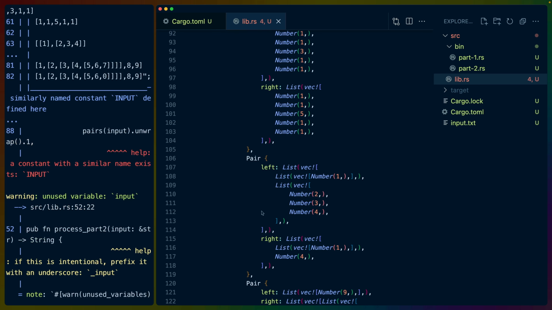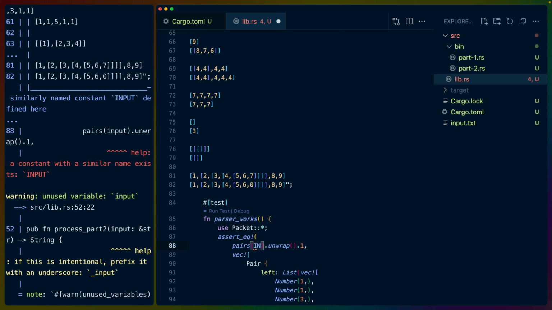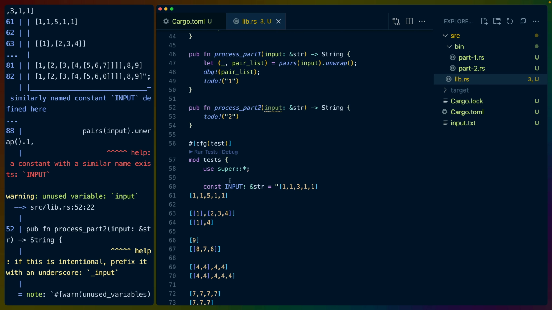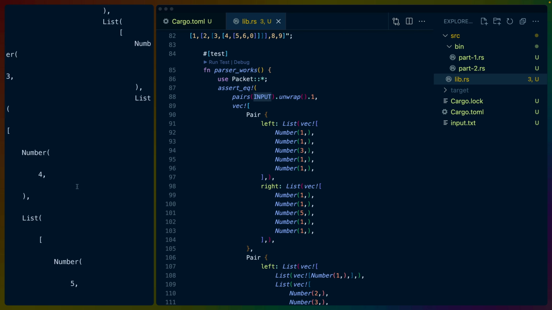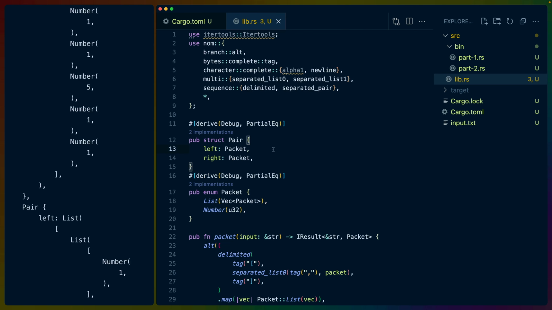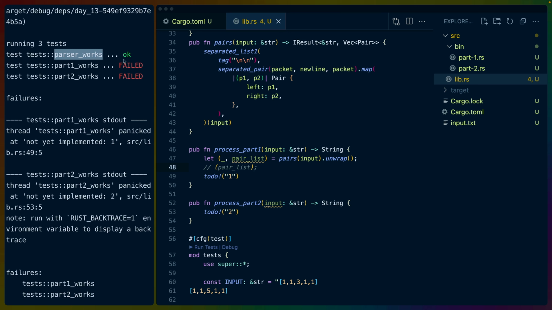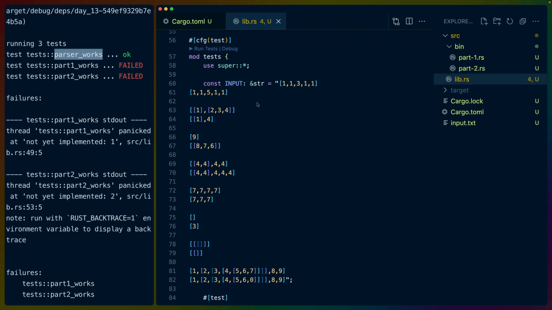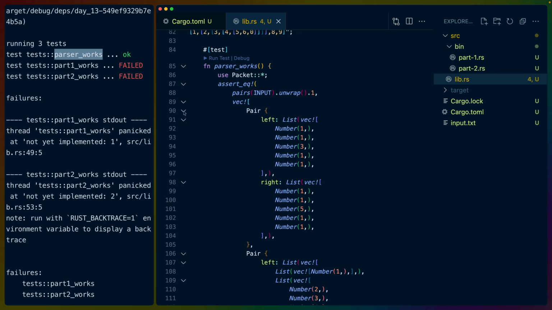We do need to do capital I input for our test input, which is this string right here. Part 1 works and part 2 works are now incorrect. Let's get rid of this debug now that we don't need it. So parser works is okay, and part 1 works and part 2 works both are still failing because we have the to-dos in both of them. So that leaves us with making sure that we got the right output. So this first pair is correct. I don't like having those commas there though.